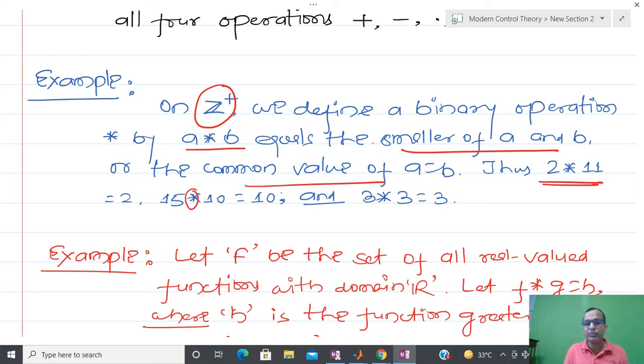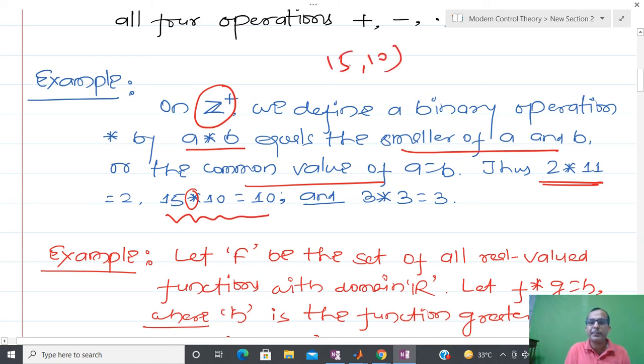Now I have already told you why this is a binary operation. You can see that I started with two numbers, 15 and 10. Inside the set I have just two elements, and whatever output comes is also from the same set, and for that reason, that is a binary operation. Does anyone have confusion on this?